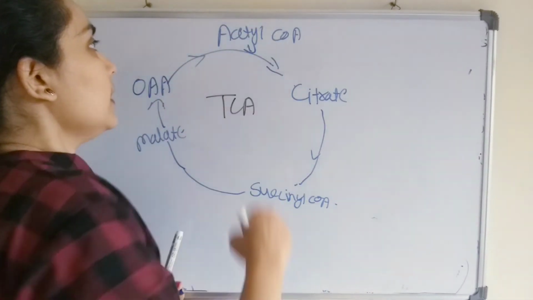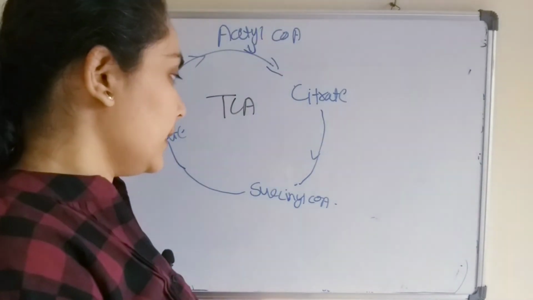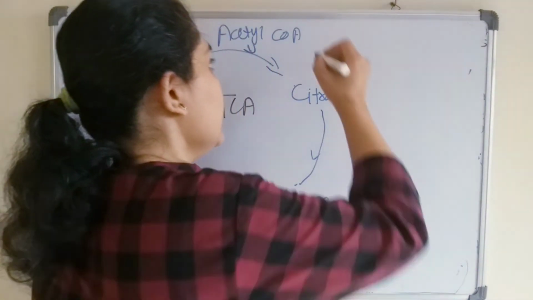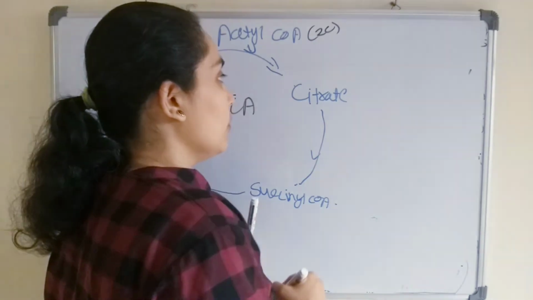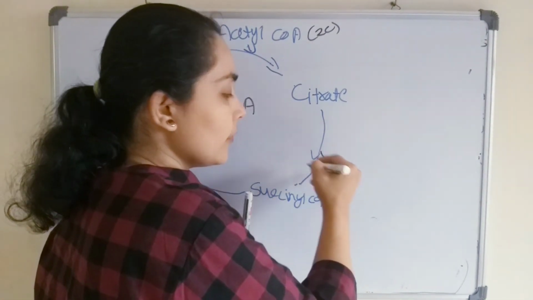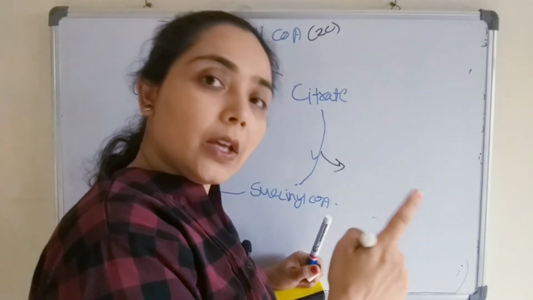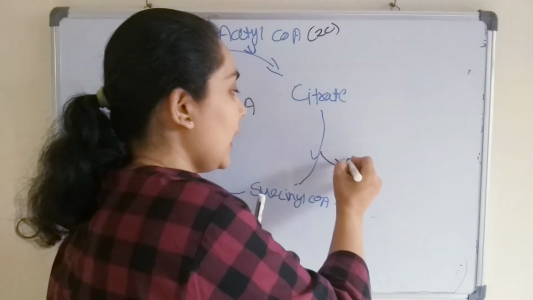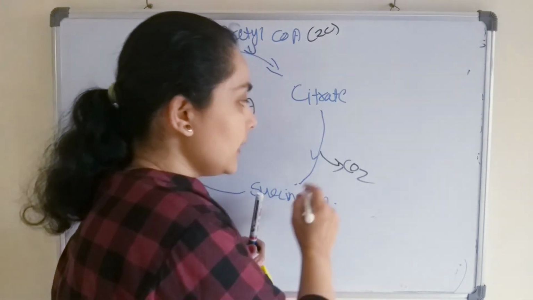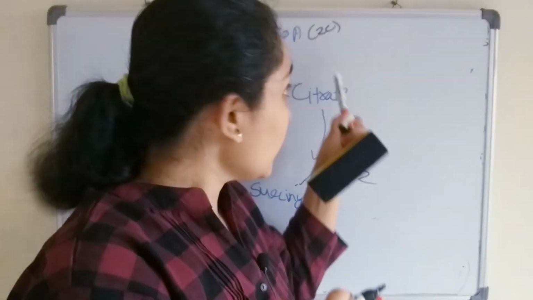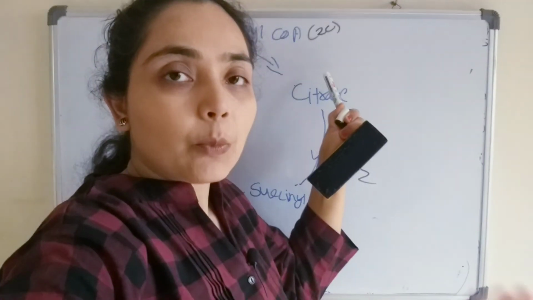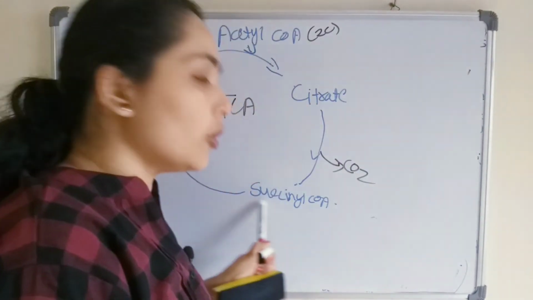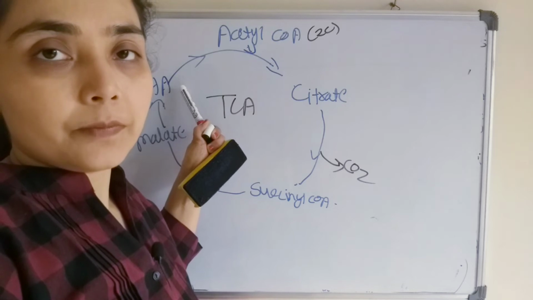Oxaloacetate will combine with the acetyl CoA and it will generate the citrate. Now this acetyl CoA is a 2 carbon compound, and while studying the Krebs cycle, you can watch my video lecture on the Krebs cycle. Before the succinyl CoA step, both the carbons from the acetyl CoA will be removed in the form of carbon dioxide. So this acetyl CoA is not contributing further in the TCA cycle.